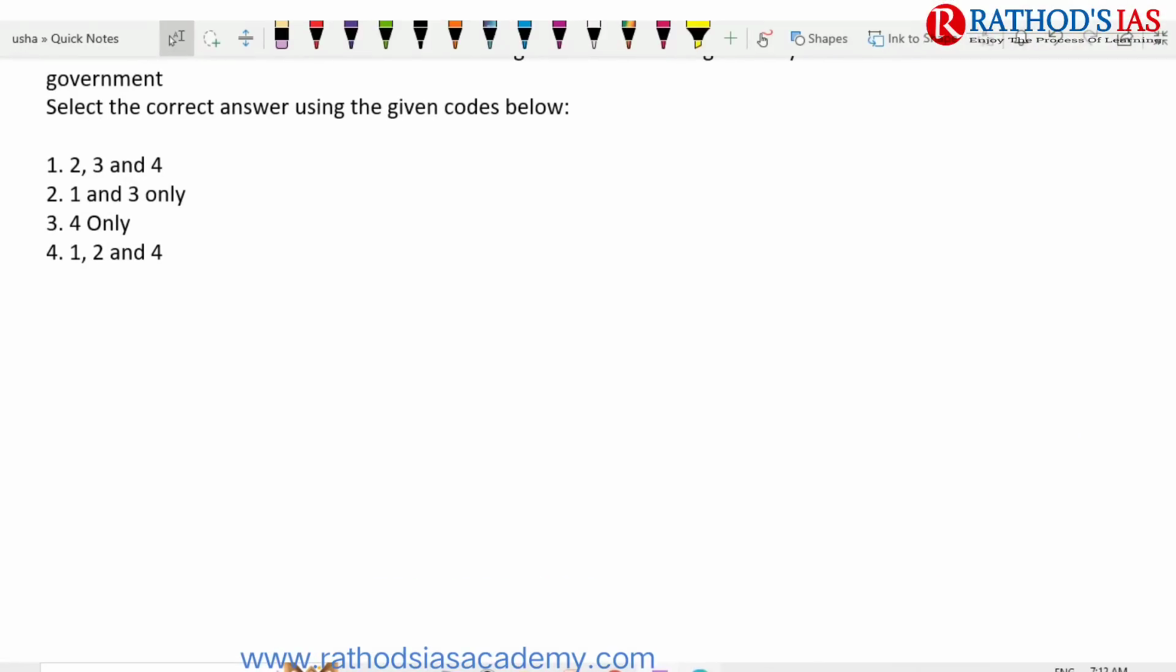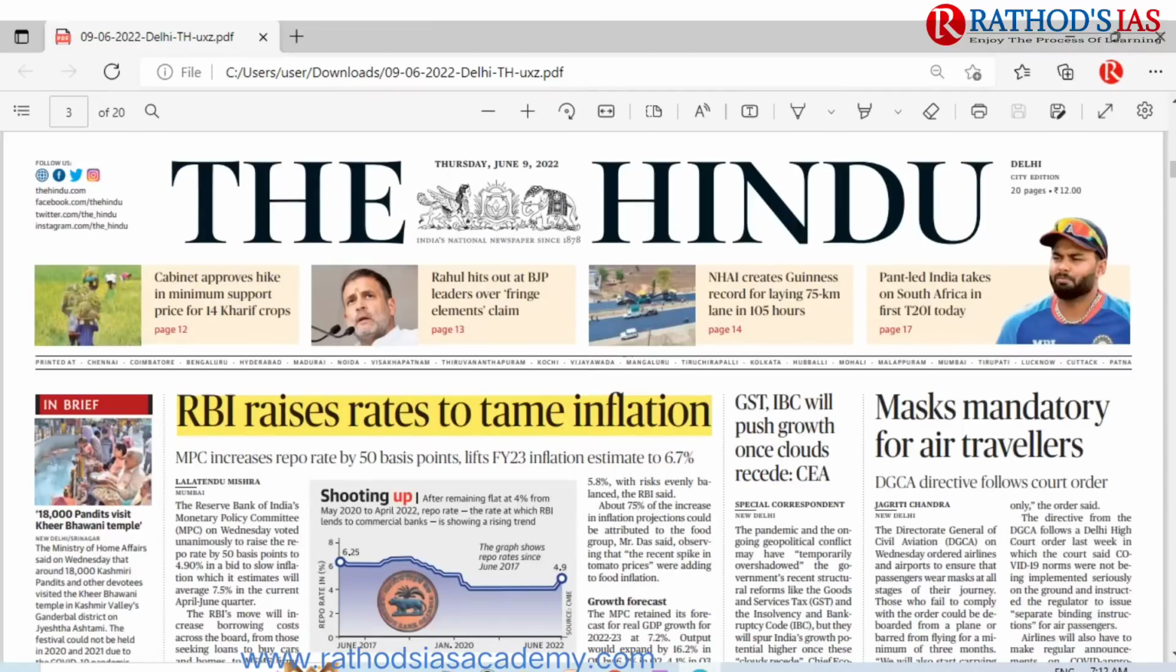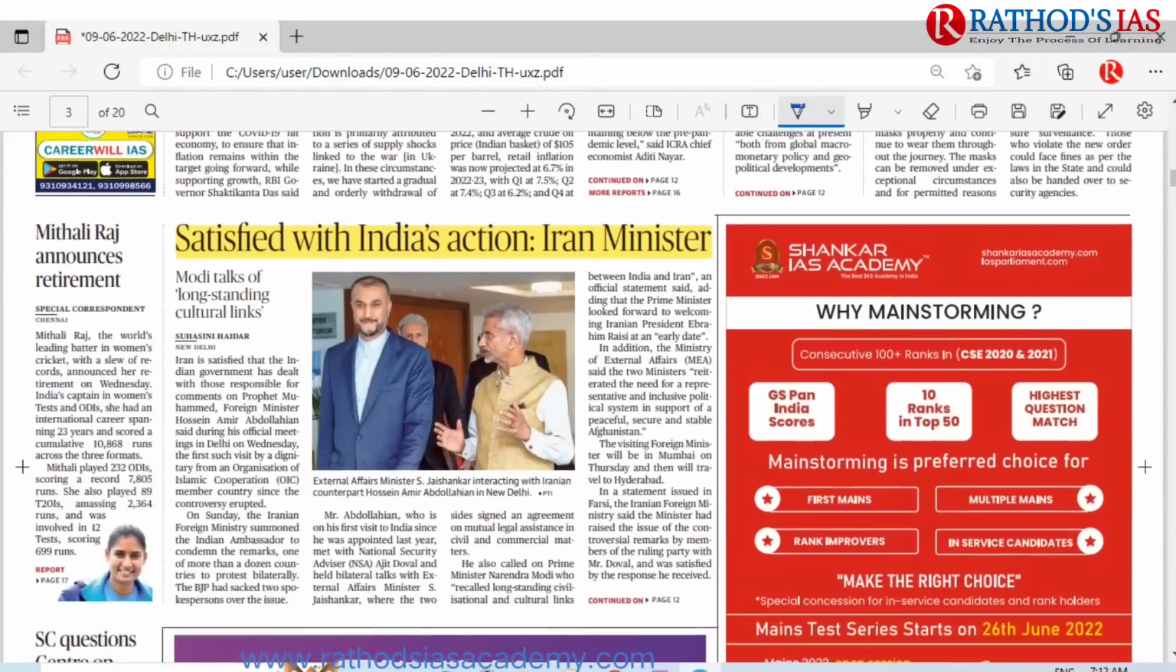Okay, and now let us try to see today's Hindu PDF. So this is today's Hindu, dated June 9th, Delhi edition. If you see the first topic, I discussed about this first topic. It is regarding RBI raises rates to tame inflation. And next topic here is satisfied with India's action, Iran's minister. This article is mainly talking about some statements made by two BJP leaders.